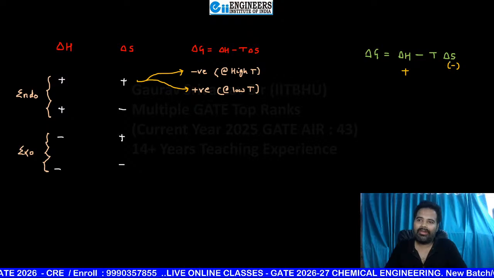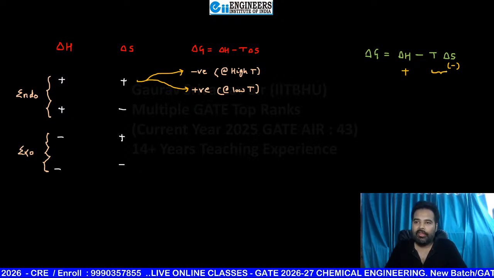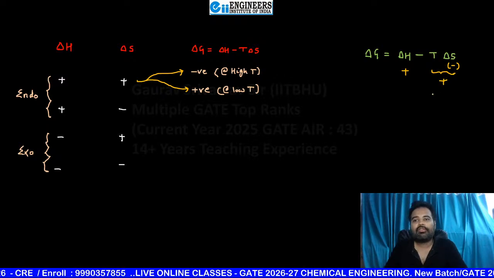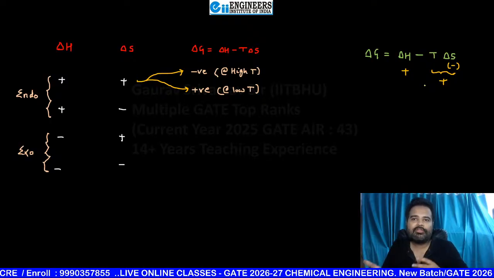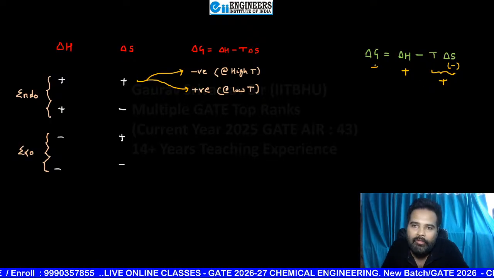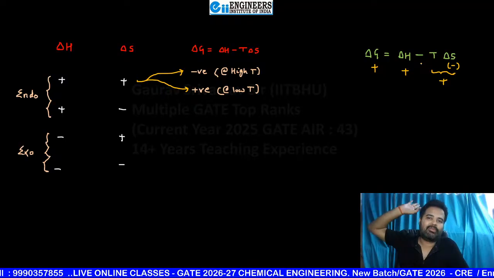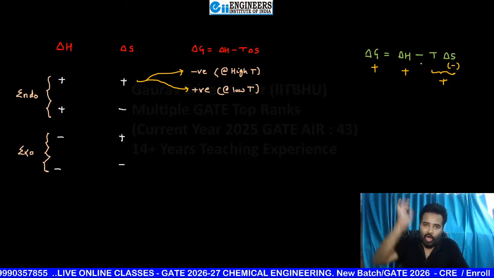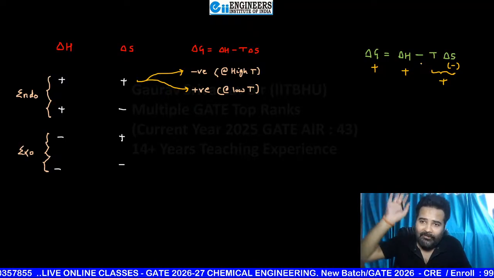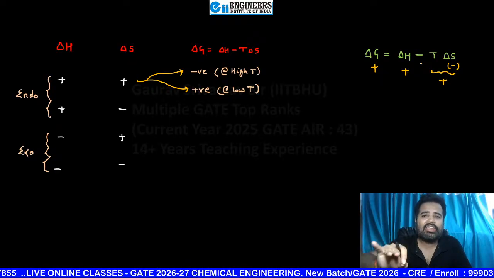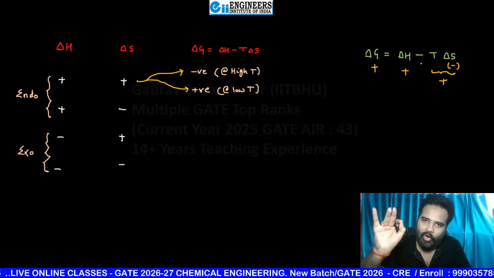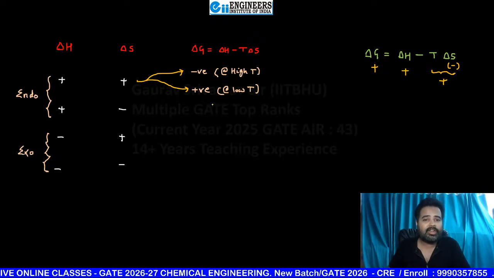Negative will make it positive. Positive plus positive will always give a positive sign, at any temperature, it doesn't matter. High temperature, low temperature, it doesn't matter. Every time delta G in this case will be positive. Are you getting my words, my dear students?